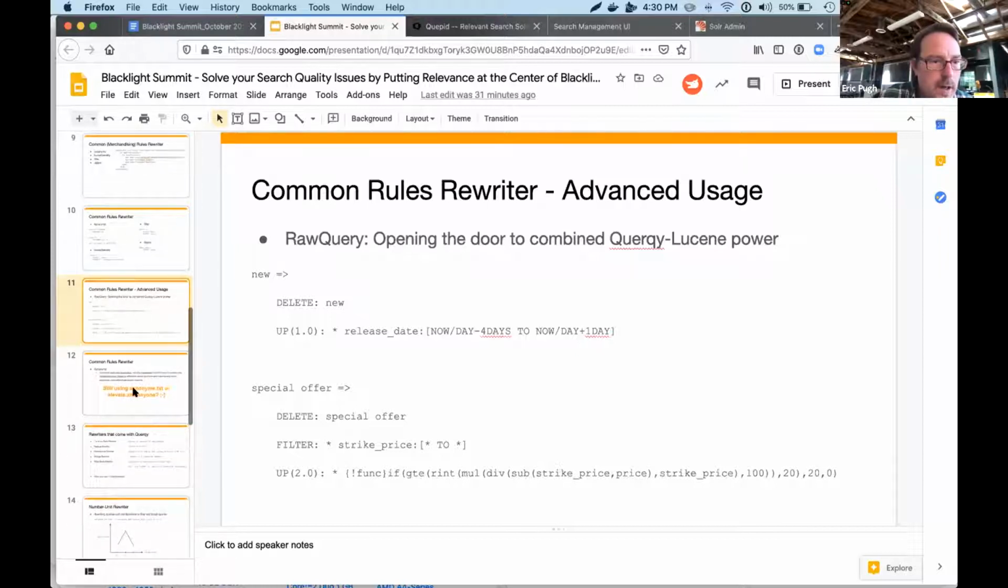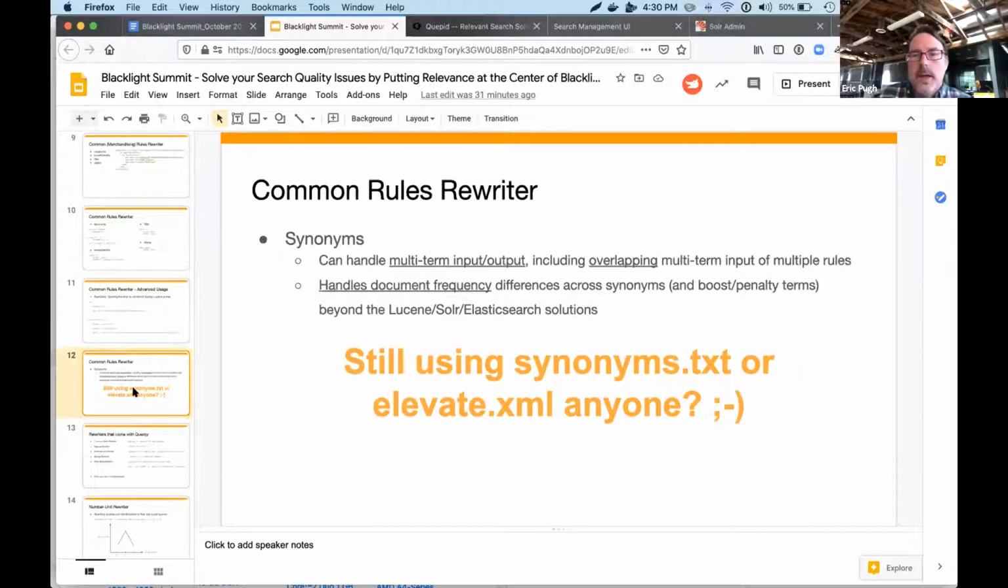And I think the case that I'm making to people, one of the reasons I was really excited to talk to you all, is that if you've been fighting synonyms.txt, or maybe you've been trying to use the Elevate component, elevate.xml, the query elevation component, maybe you should be looking at these tools as much easier and more robust tools for doing search.